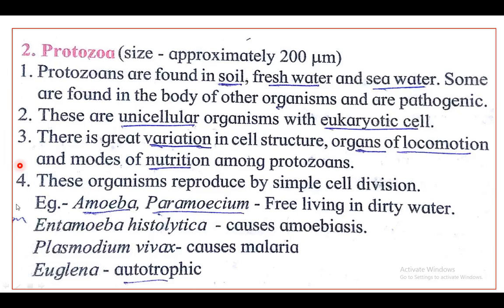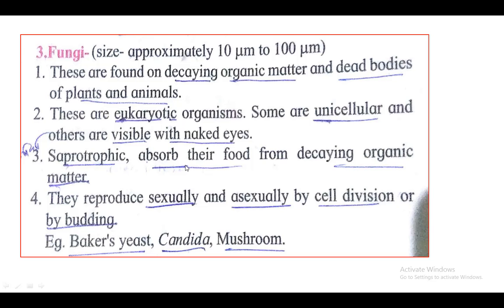Okay, so some protozoa are free living organisms. Amoeba and paramecium are free living and can be found in dirty water. Entamoeba histolytica is the protozoa that causes the disease amoebiasis, and Plasmodium vivax causes malaria. Euglena is the protozoa which is autotrophic in nutrition.